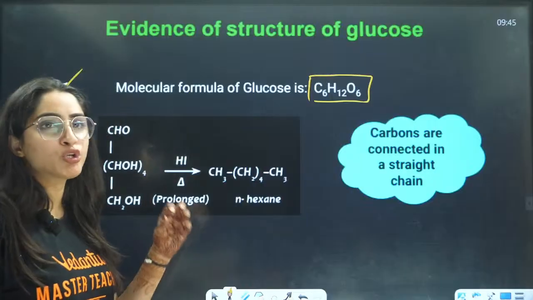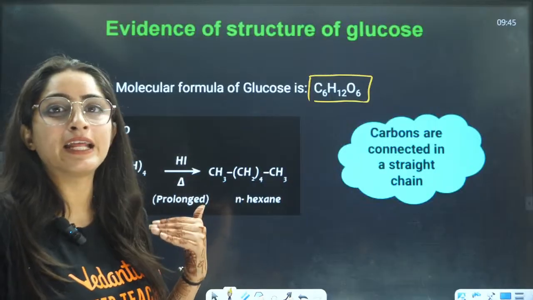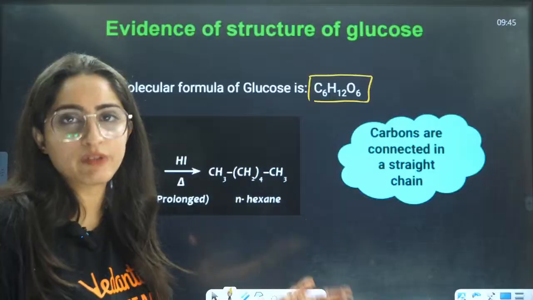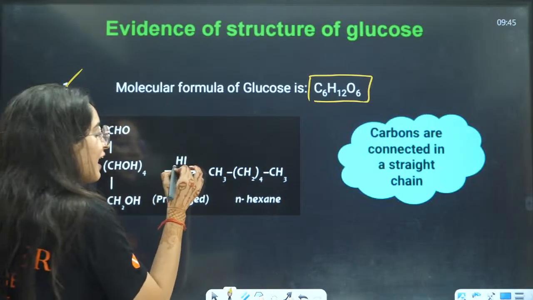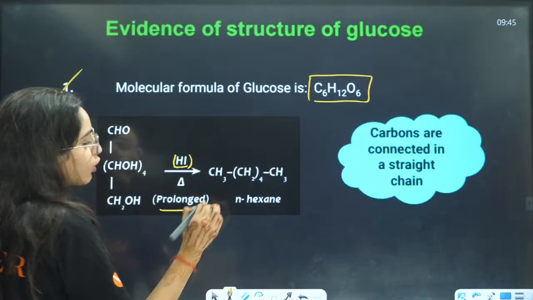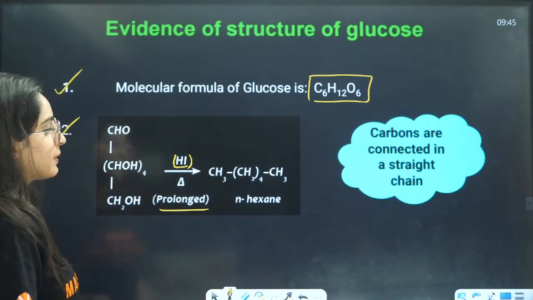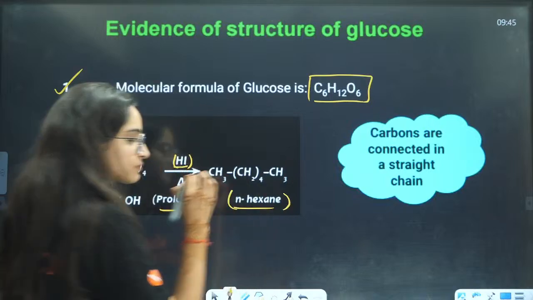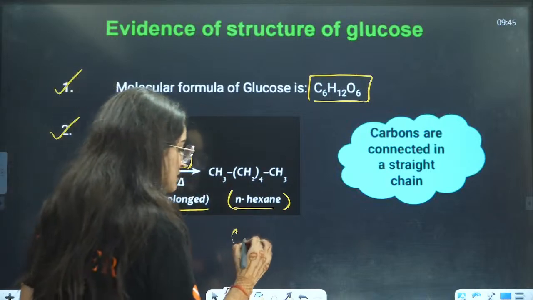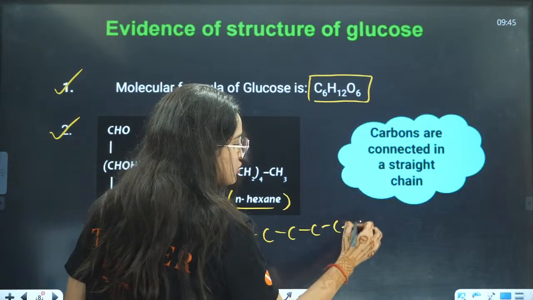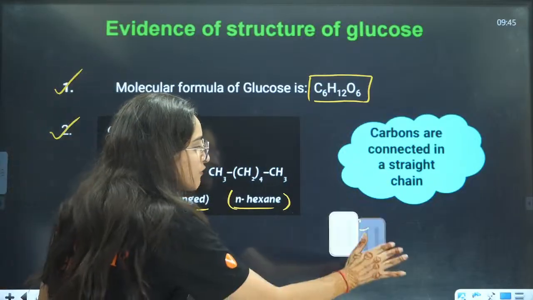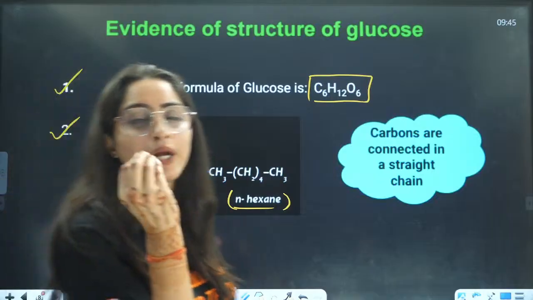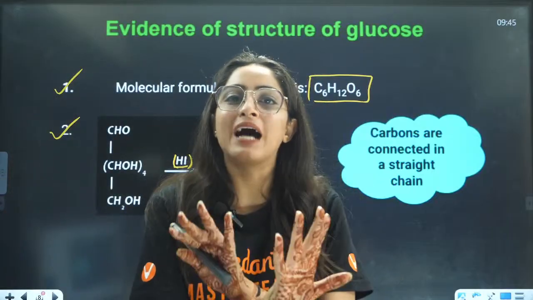They are connected in a normal chain, or in a branching. What kind of thing is it? So we will react glucose with HI at prolonged heating. What will happen? We will get n-hexane. That is, a simple carbon chain is formed. So when you have a simple carbon chain, you can directly say that there is no branching here.